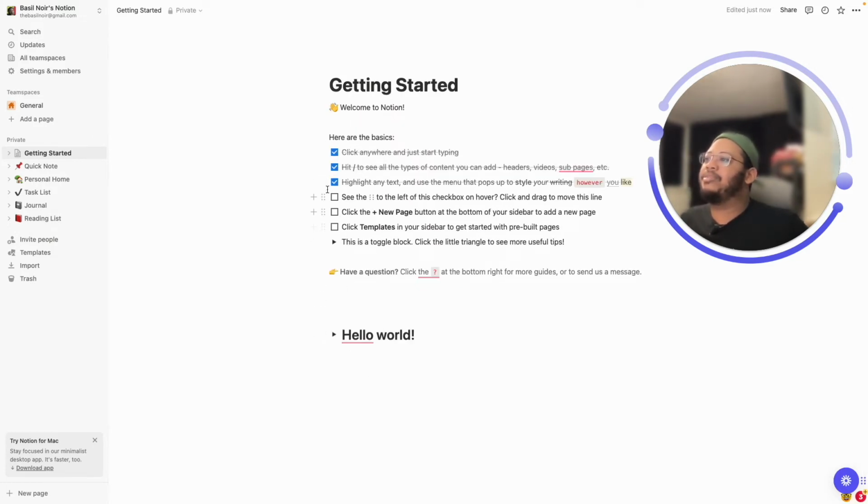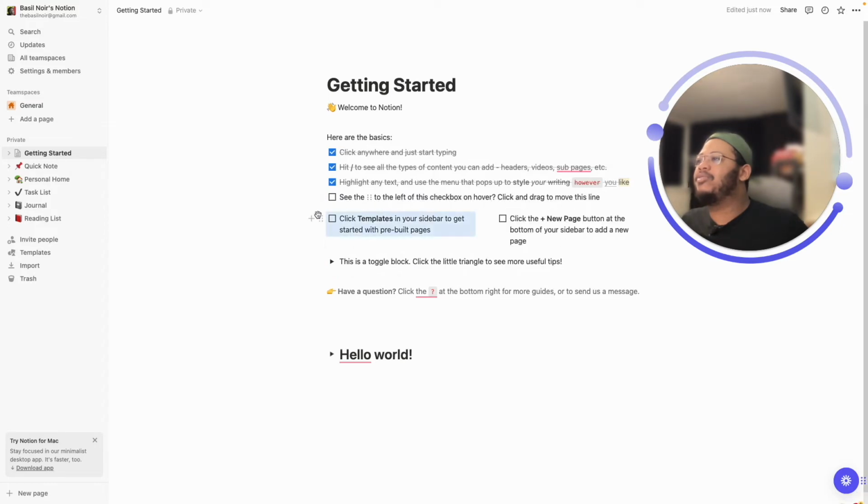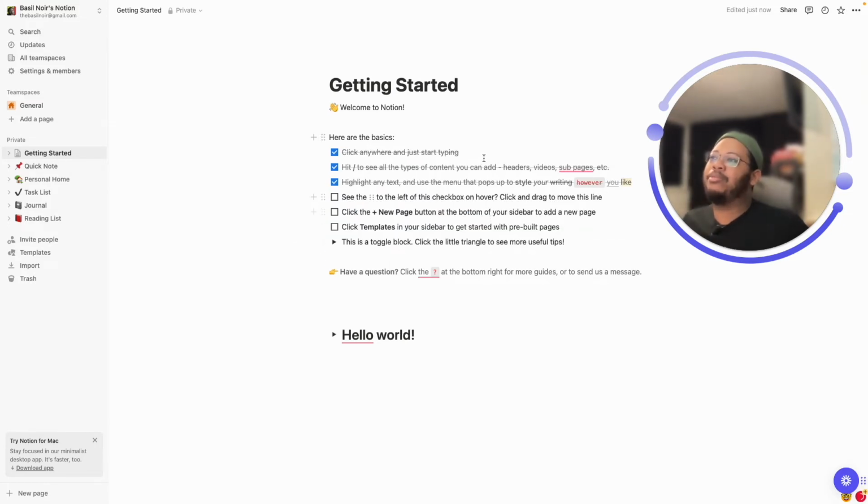So we saw some of the options. And another really cool thing is that every line on Notion is draggable. So if you move to the front of any line, you can just click it and you can move anything wherever you want on, well, not wherever you want, but like within the confines of the page. You can stack things on top of each other and move them. You could also add a second column or a third column that way.